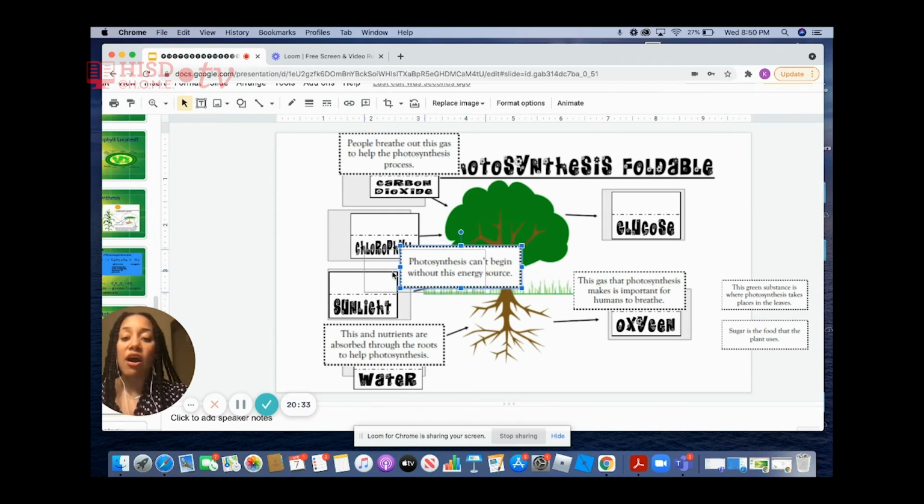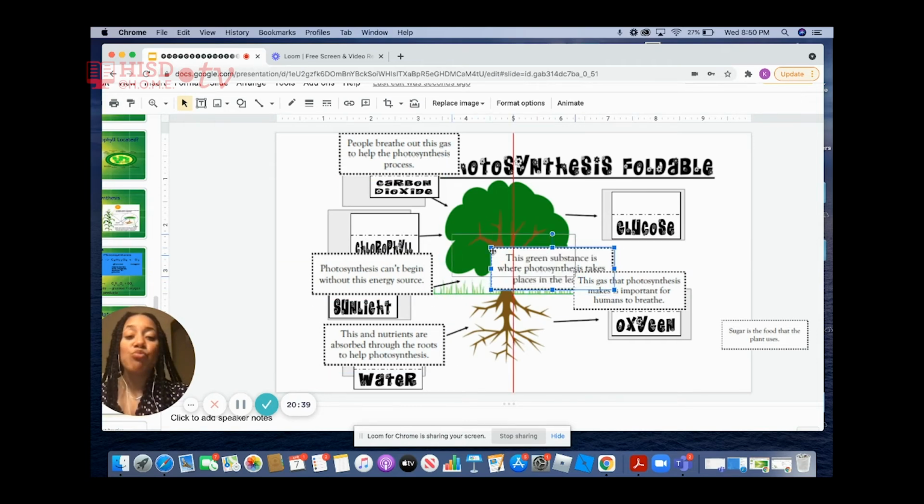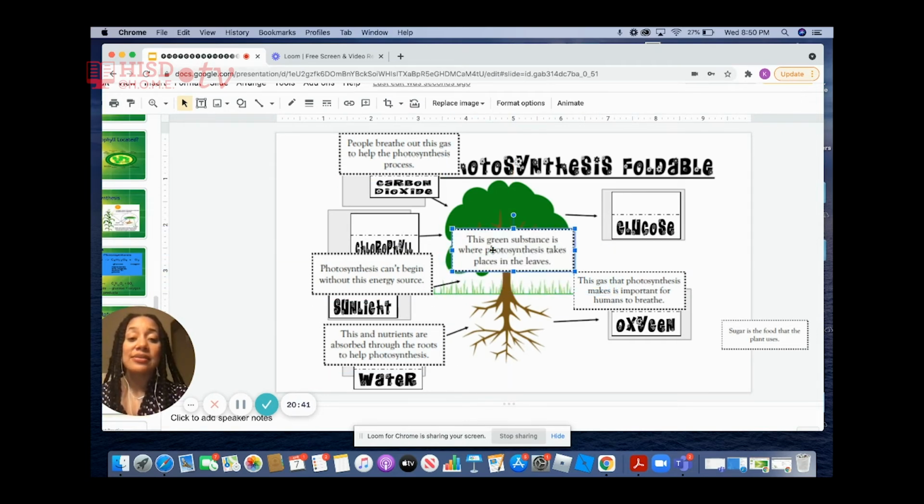And then our next card says, this green substance is where photosynthesis takes place in leaves. So, where does photosynthesis take place? Can you remember? Right. Photosynthesis takes place in an organelle called chloroplast. But within that organelle is chlorophyll.